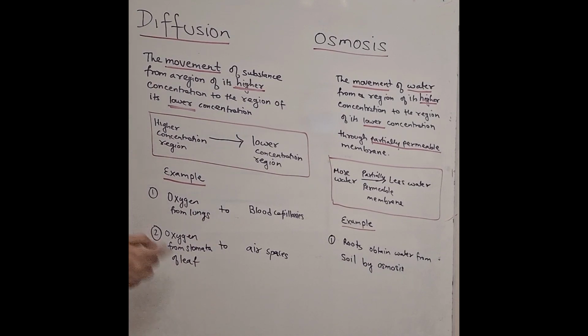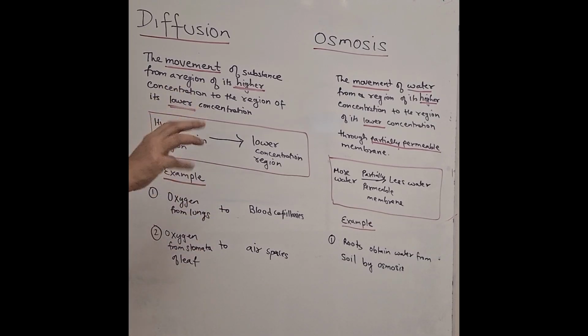Next, oxygen from the stomata of leaf to air spaces. This is also another example of diffusion, when it takes place during photosynthesis. Now we should know that photosynthesis is the process by which plants make their own food, and during photosynthesis oxygen comes out as a byproduct.